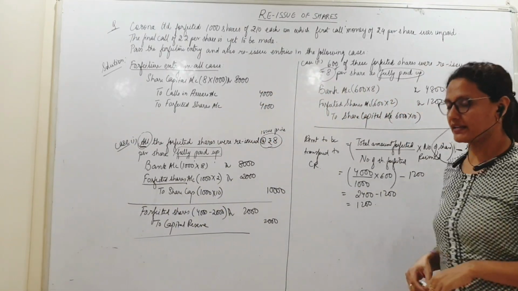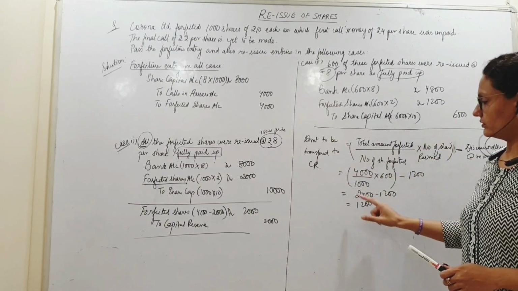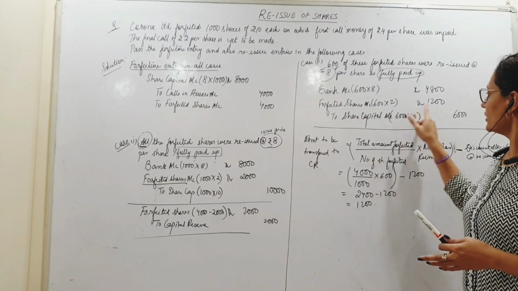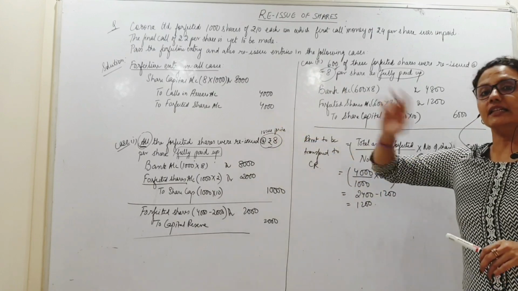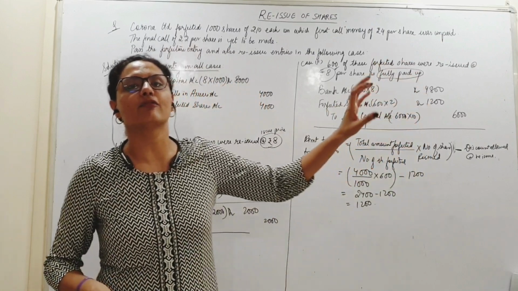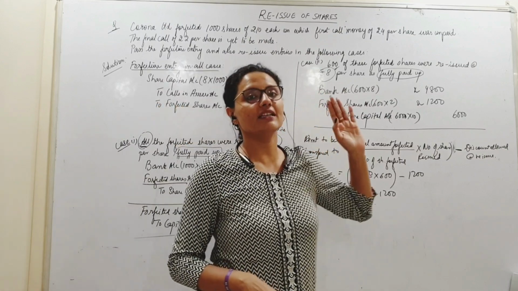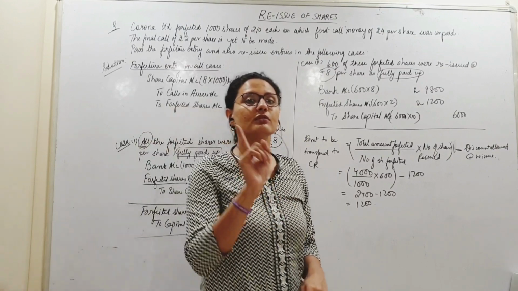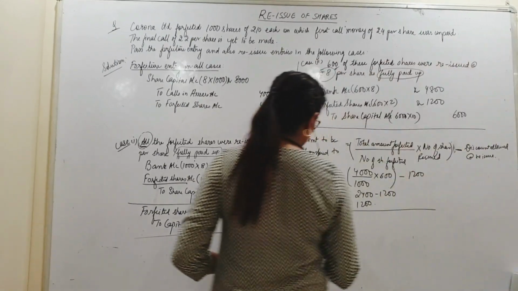ठीक है? बाकी का पैसा, बाकी मतलब कितना बचा? This amount related to the reissued shares was 2,400. Yes? 1,200 हमने यूज कर लिया, 1,200 मैंने ट्रांसफर कर दिया. 2,400 gone out of 4,000. Remaining is 1,600. 1,600 is still standing at the credit of share forfeited account. That relates to those 400 shares that have not been reissued till now. Correct? That is why I cannot transfer that amount to capital reserve. Clear about this? So we come to the journal entry, the same journal entry.